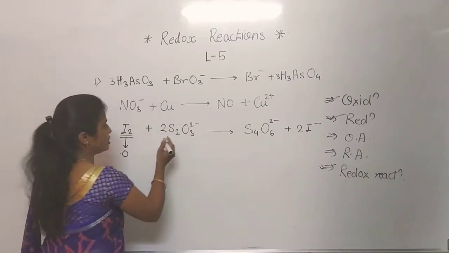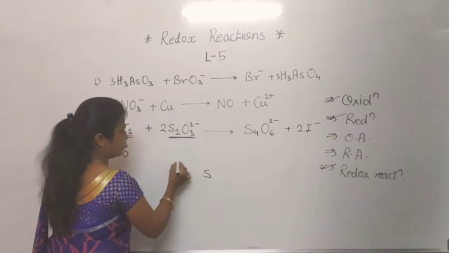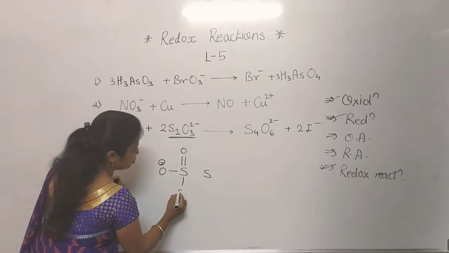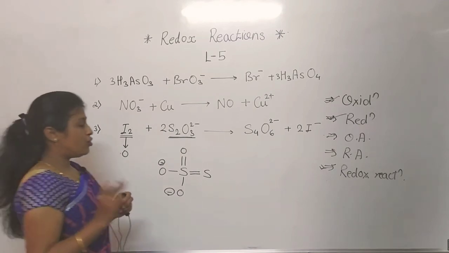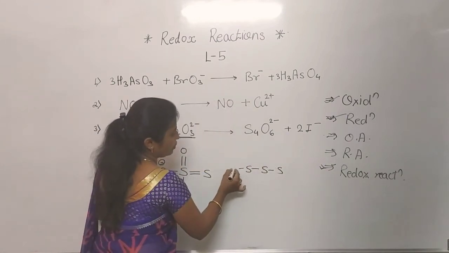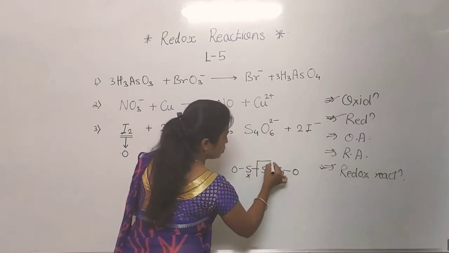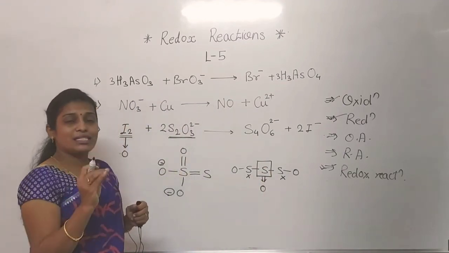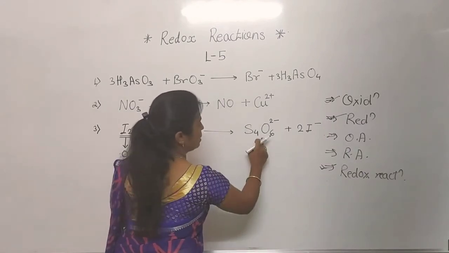Once again I am repeating this point, listen carefully. H2S2O3, if we draw its structure, sulfur is there, double bond oxygen, and oxygen minus 2. In this way it is a double bond with the sulfur. Before that I want to tell you, when there is a bond with sulfur and sulfur only, at that time, if it is bonded with oxygen, then its oxidation number is different, but the oxidation number of that middle sulfur will be 0, because this sulfur is bonded with the sulfur only, that's why. About this one you will get an idea in this example.